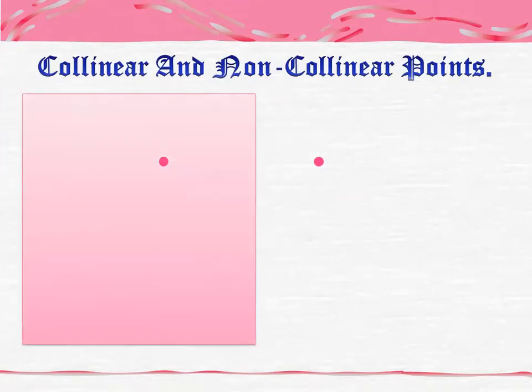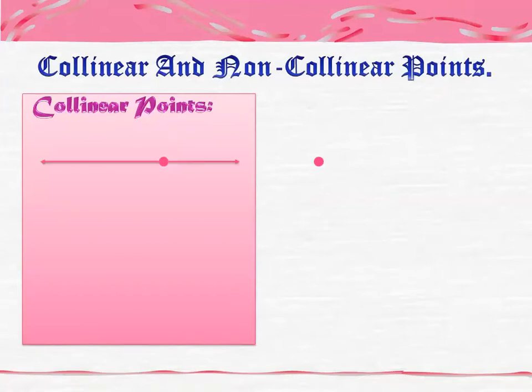We will start from number one, collinear points. Before going to the definition, let's consider this figure. This figure is basically a straight line, and there are some points that lie on this straight line.